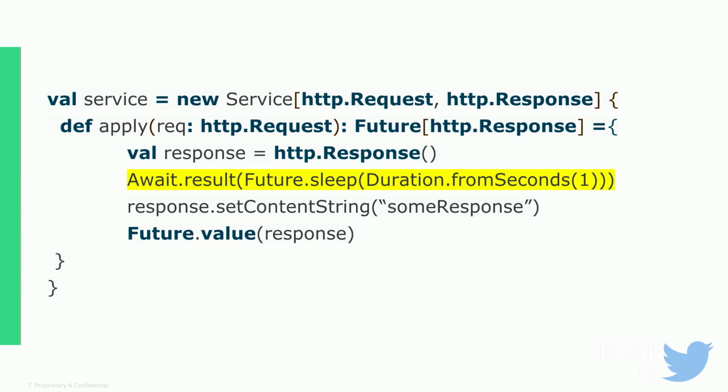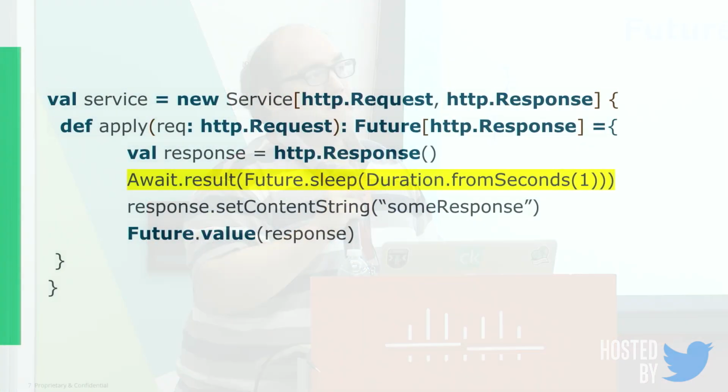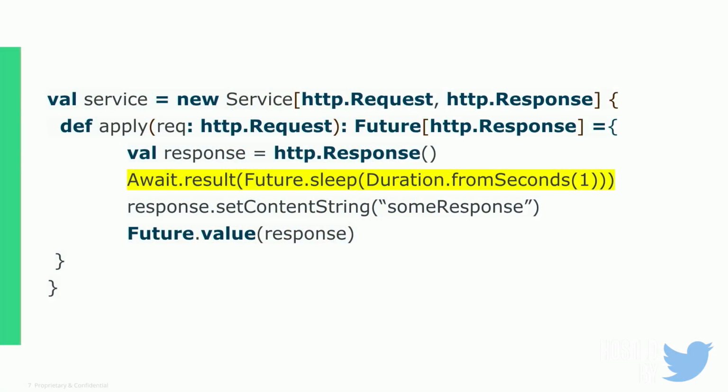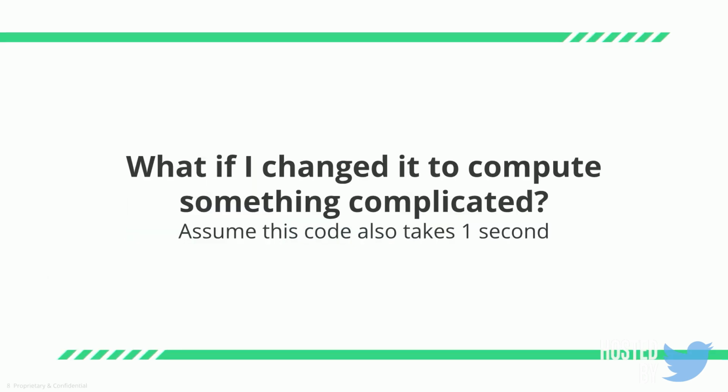Here we have an Await.result. Does anyone know what happens when you do this? Anyone? This will actually run very badly. When I call Await.result and then I sleep, it's going to sleep for 1 second, and it's going to completely stop responding to requests for that 1 second. But let's change it to do something more sane that someone might actually do. That previous example, I hope that no one would ever do that.